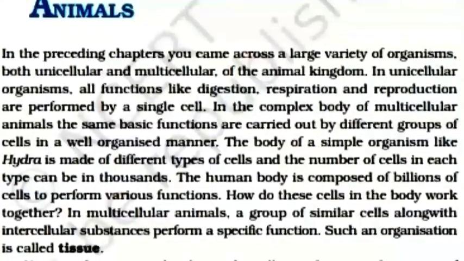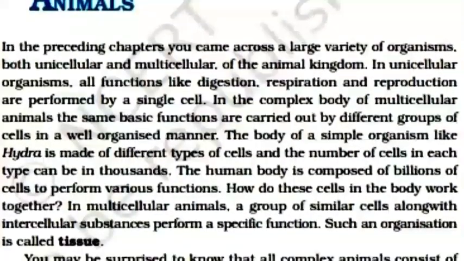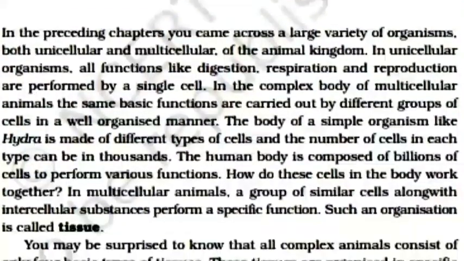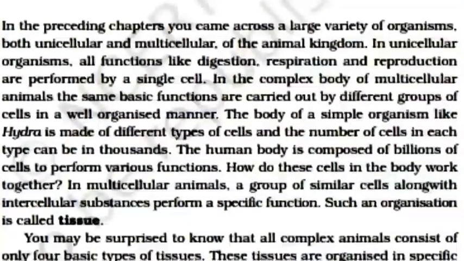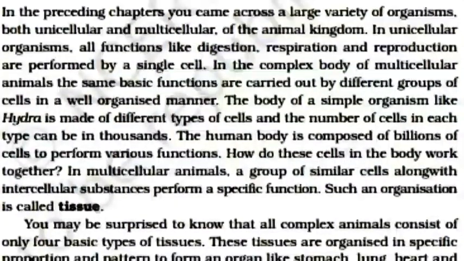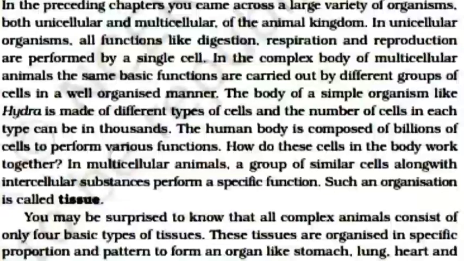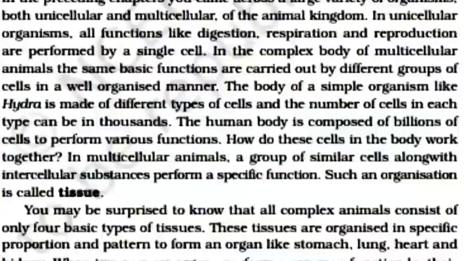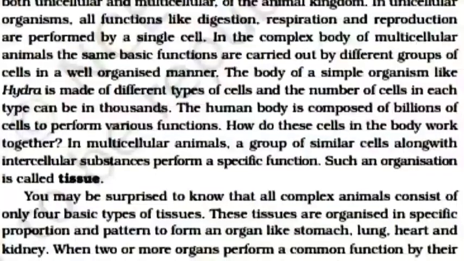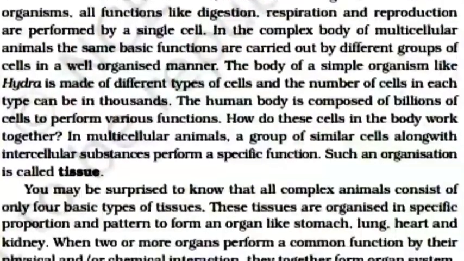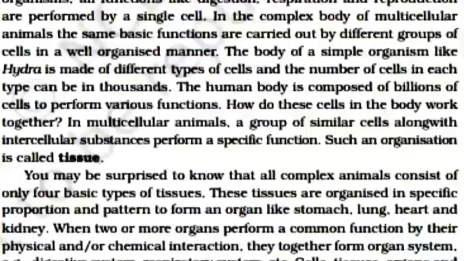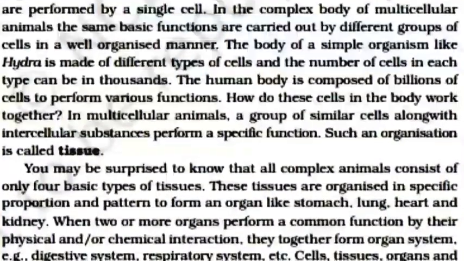The body of a simple organism like Hydra is made of different types of cells, and the number of cells in each type can be in thousands. The human body is composed of billions of cells to perform various functions. How do these cells in the body work together? In multicellular animals, a group of similar cells along with intercellular substance perform a specific function. Such an organization is called tissue.